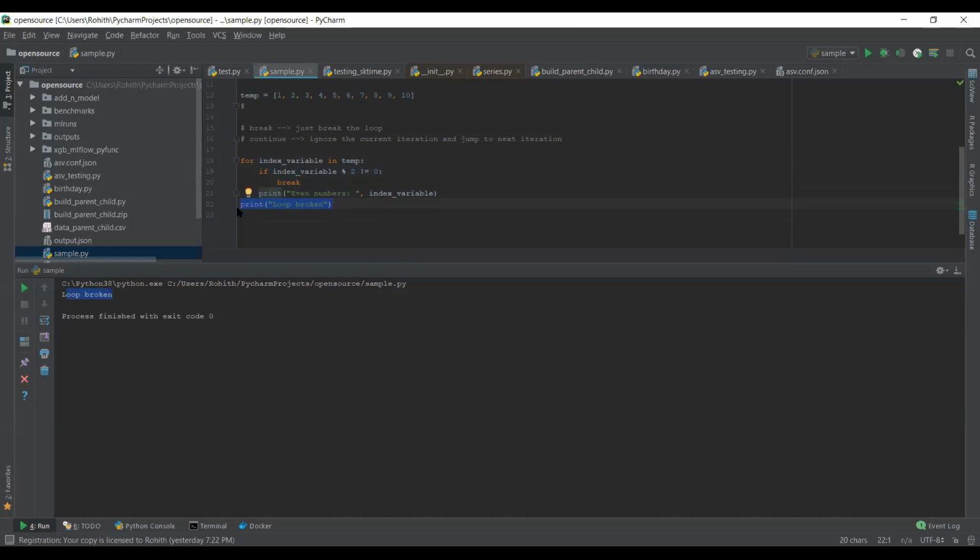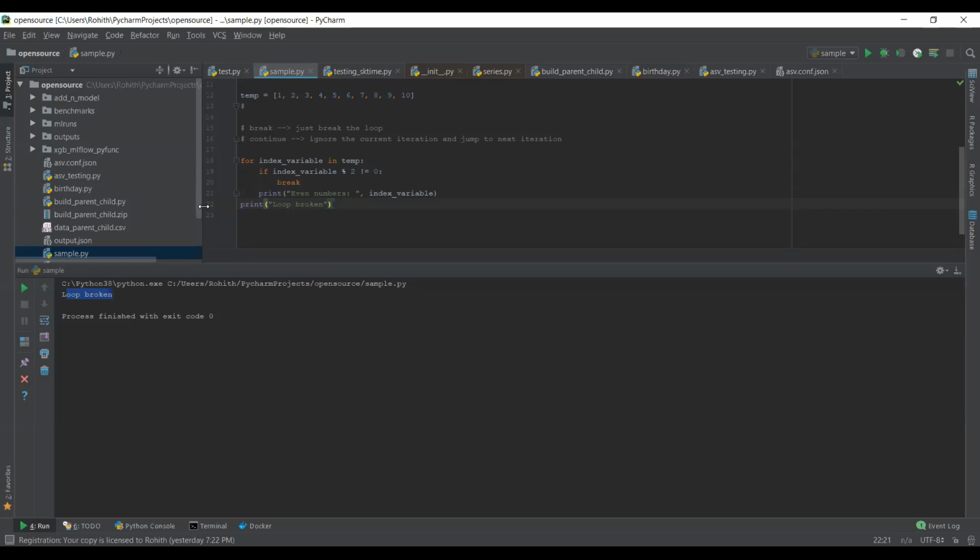So these are the two keywords which we have to remember: break as well as continue. Any questions? Nothing from my side. Okay.